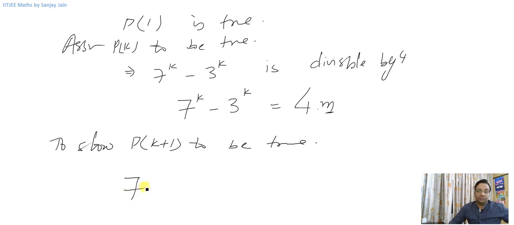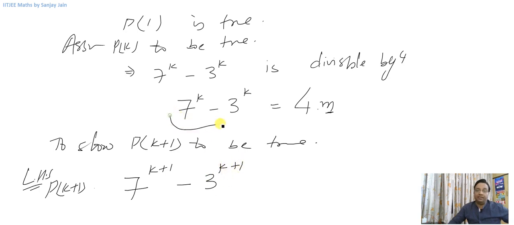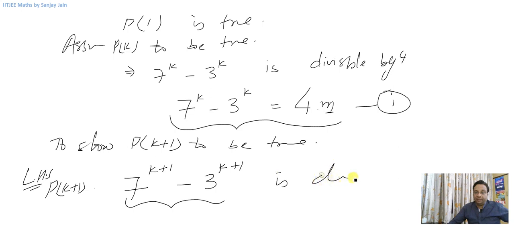So what is left hand side of p of k plus 1? 7 raised to power k plus 1 minus 3 raised to power k plus 1, and I will use this statement to prove that p of k plus 1 is true, or this is divisible by 4. This will be my p of k plus 1, right? I need to show this.